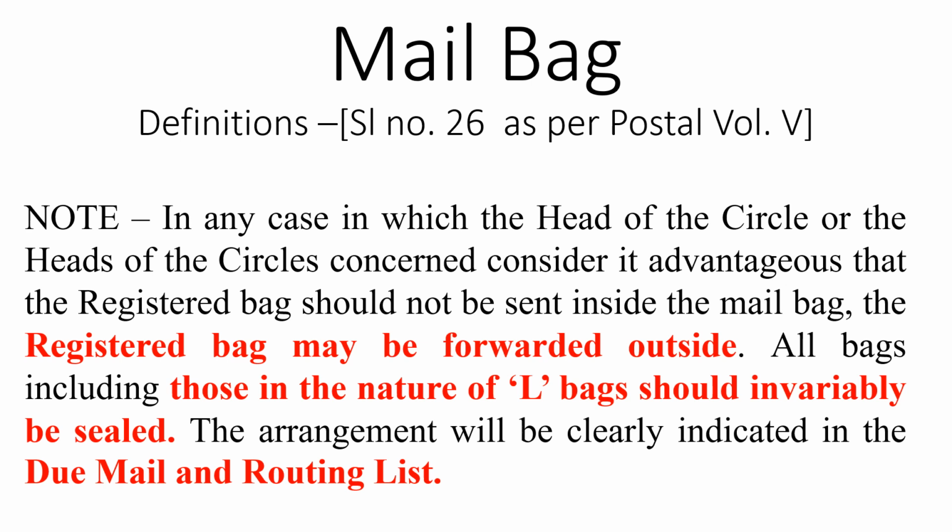And whether the bag has to go to some other office, from where it will be collected, or it will go directly to the account office, or directly to the mail office. The information will be available in the due mail and sorting list.